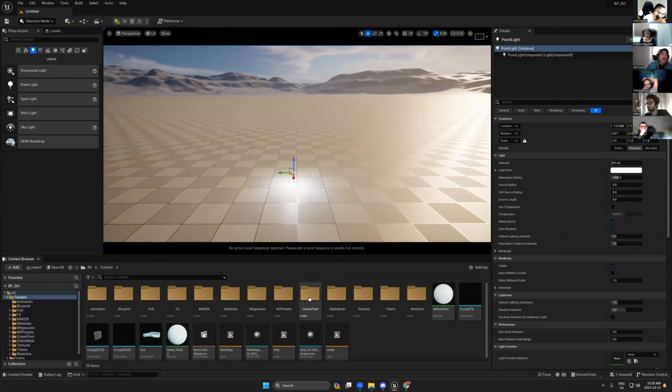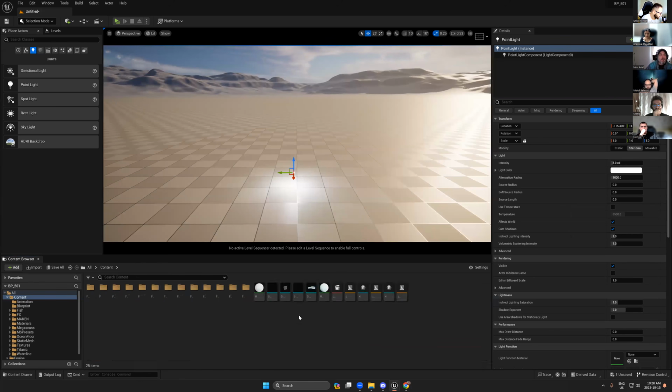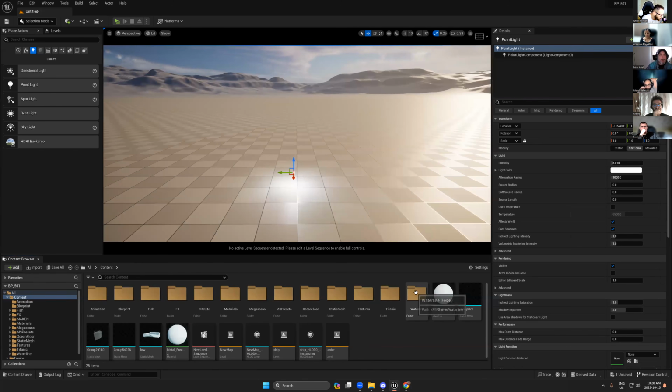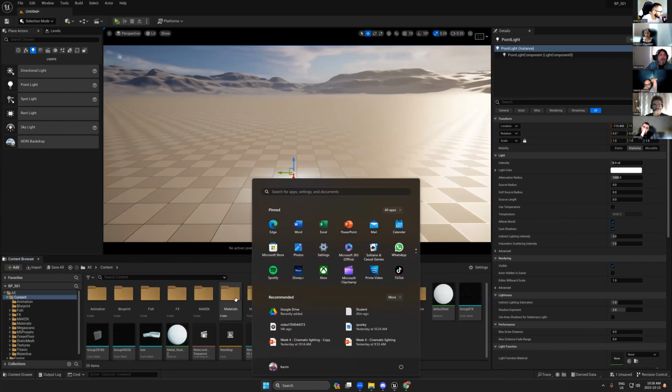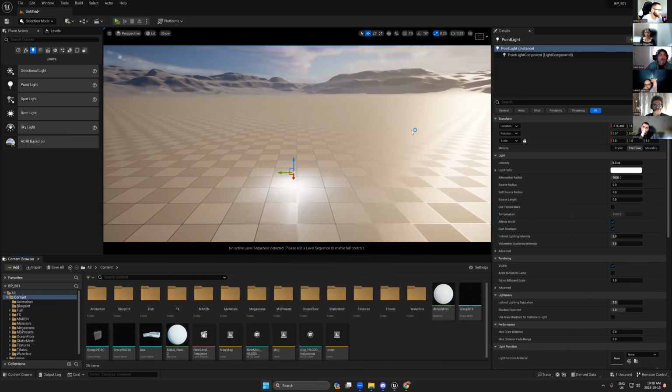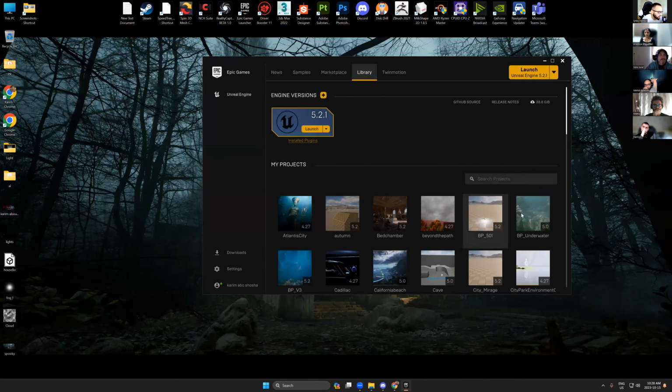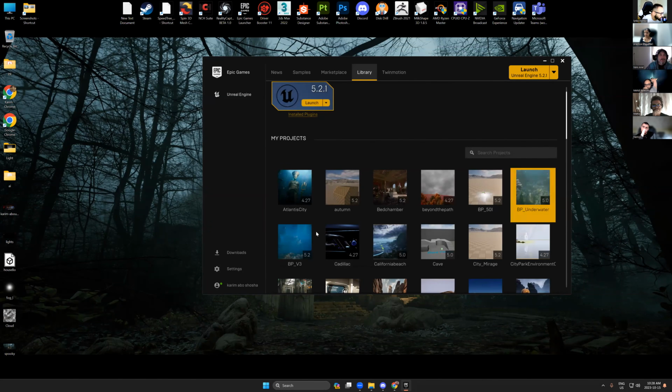Where the maps here? What the? Oh, it is not this one. Don't need that version. Yes, we need to open this one.